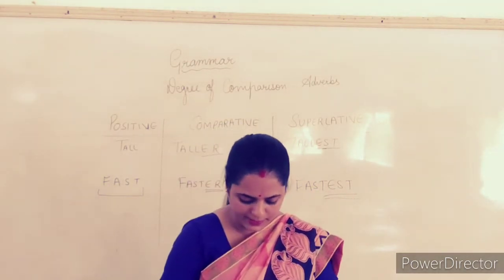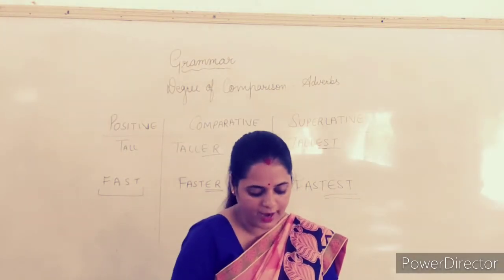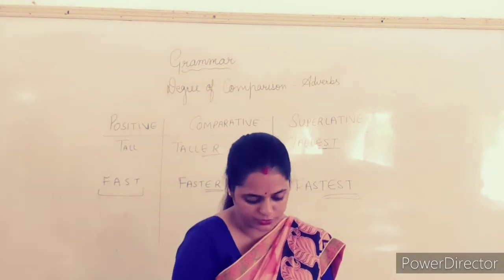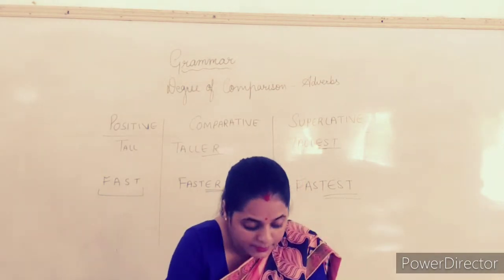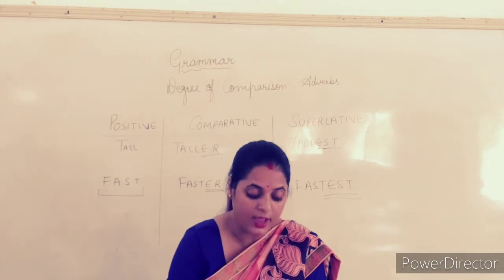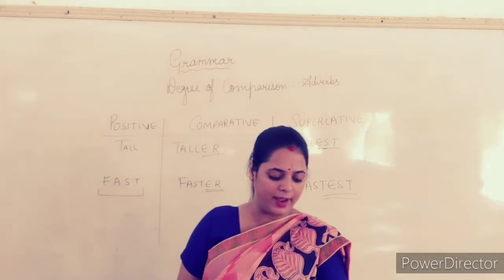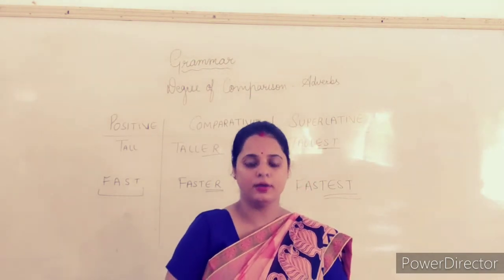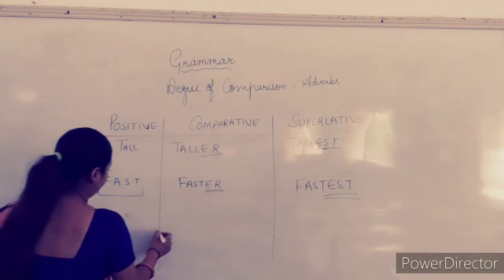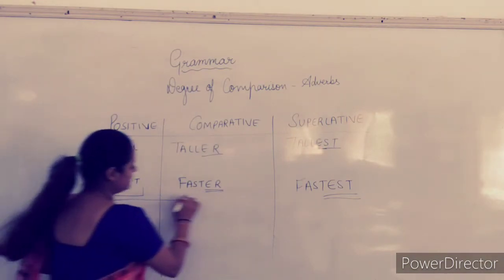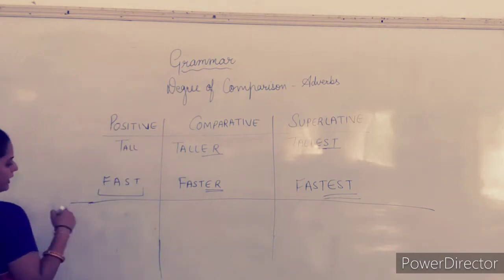Now children, see how exactly we add more and most, right? Why are more and most added? It is added because adverbs which end in ly usually take more for comparative and most for superlative, right? Now see, for example, this was very easy to understand. Let us now start with more and most.